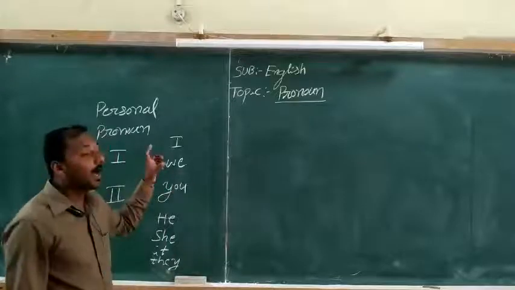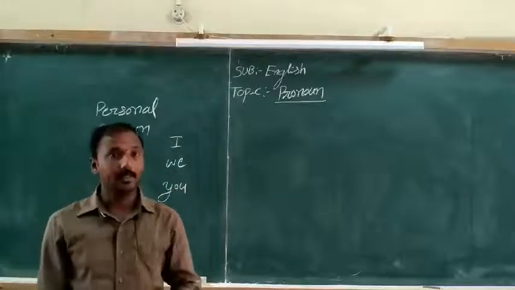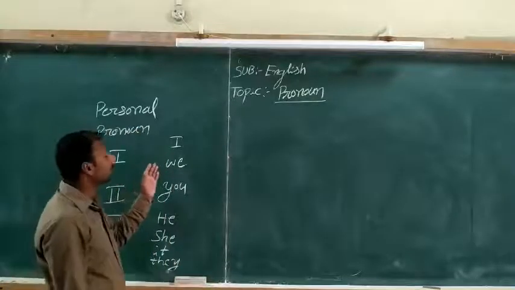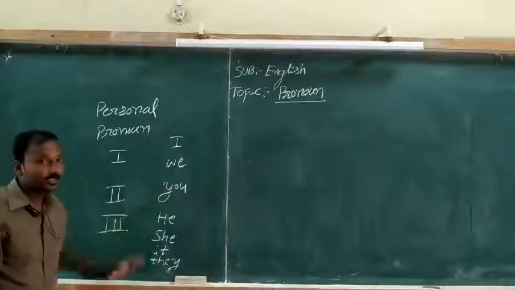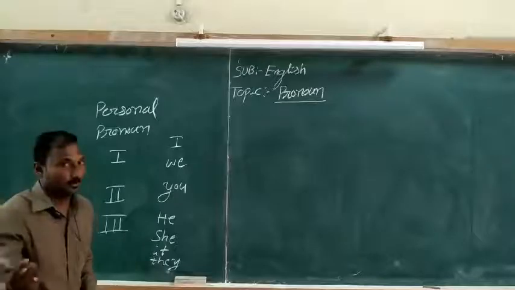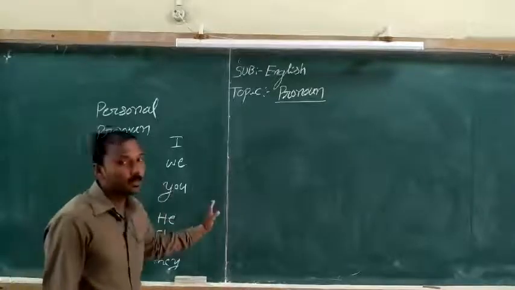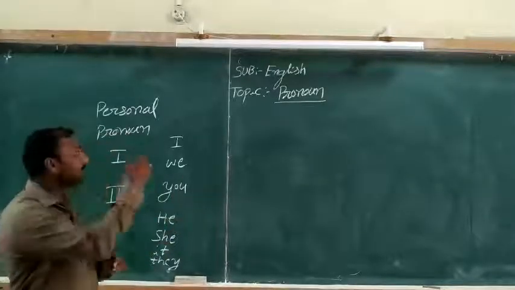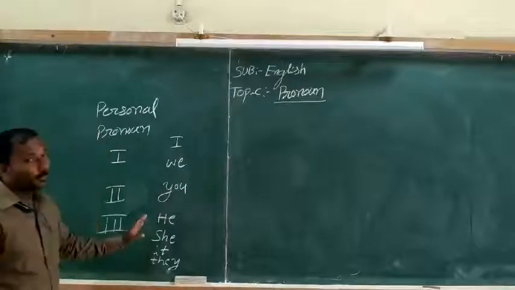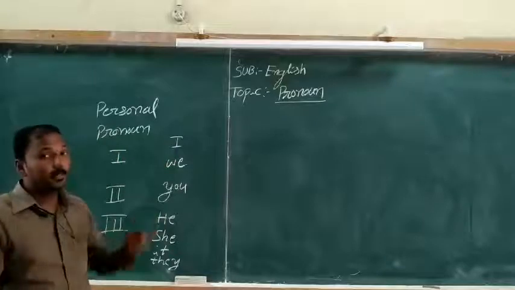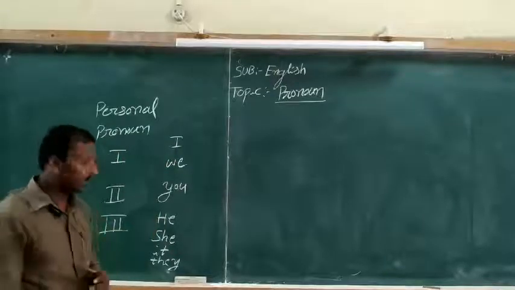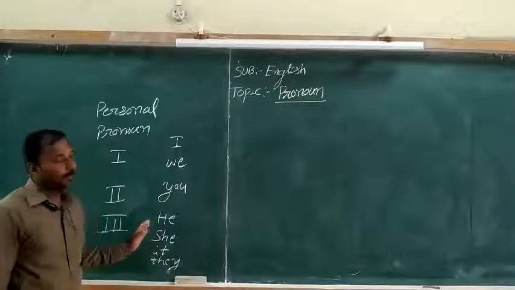So I is a speaker and we is a speaker, and we call them first personal pronouns. Second personal pronoun refers to the listener, who listens to the speaking person. Then the third personal pronoun is what we are speaking about, talking about someone or something, and it is called the third personal pronoun.